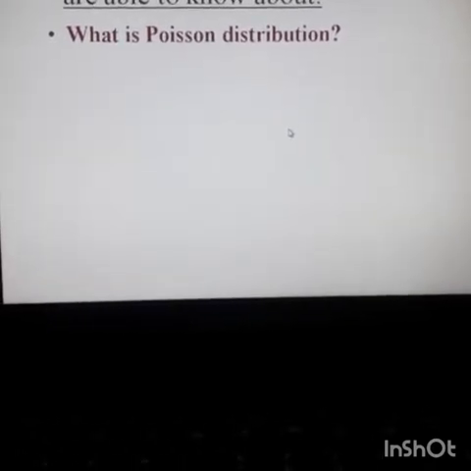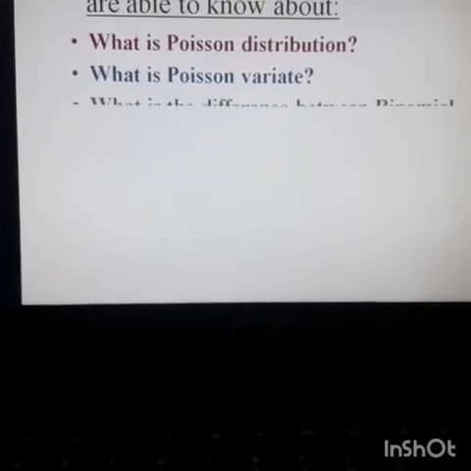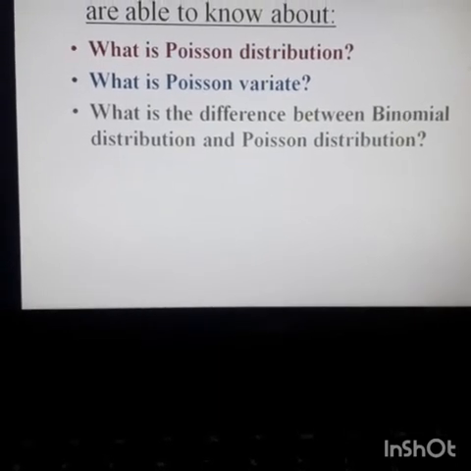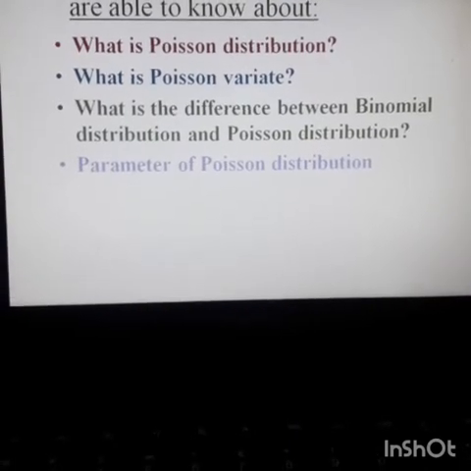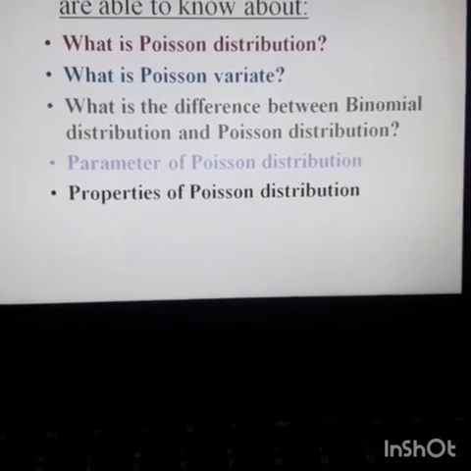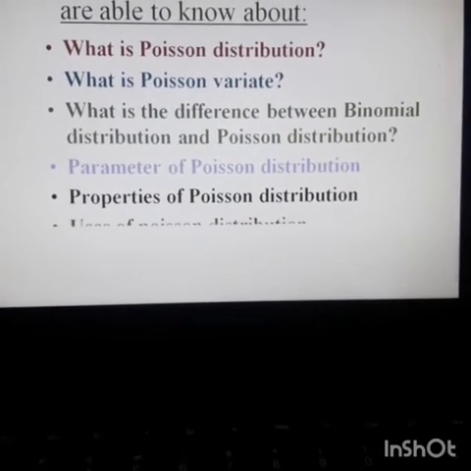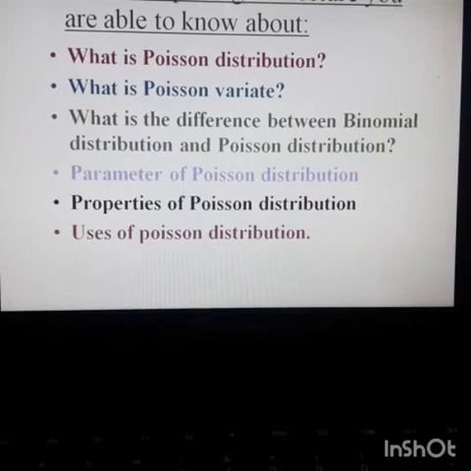Dear students, I expect that after completing today's class, you will be able to know what Poisson distribution is, what the definition of a Poisson variate is, and what the difference is between binomial distribution and Poisson distribution. Later on, you will learn the parameter of Poisson distribution, some important properties of Poisson distribution, as well as the uses of Poisson distribution. These are the learning outcomes of today's class.